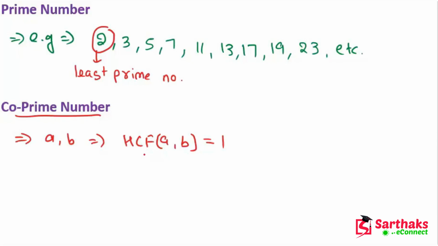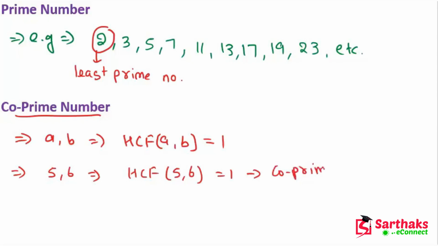Co-prime numbers means except one, there should not be any common factors. Let's take an example like this. 5 and 6: the HCF of 5 and 6 is what? 1. So my dear friends, we can say that 5 and 6 are co-prime numbers.